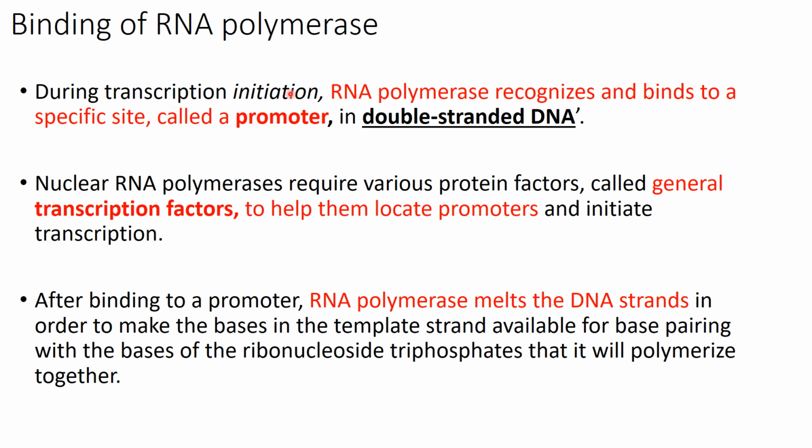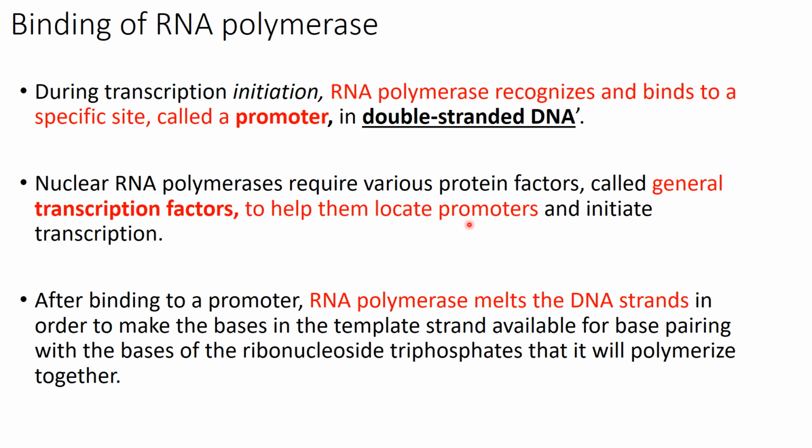So during transcription initiation, RNA polymerase recognizes the double strand, that is the promoter region of the double strand. Other factors are also required along with RNA polymerase. These are known as general transcription factors. They help RNA polymerase to locate the promoter.